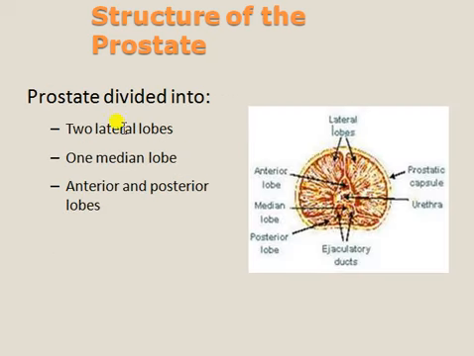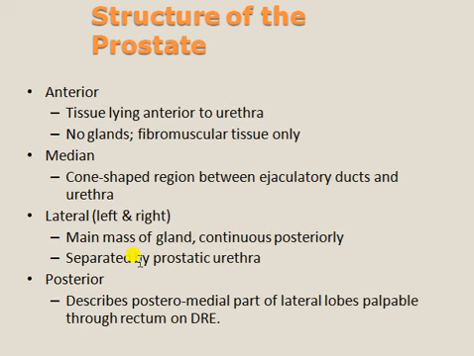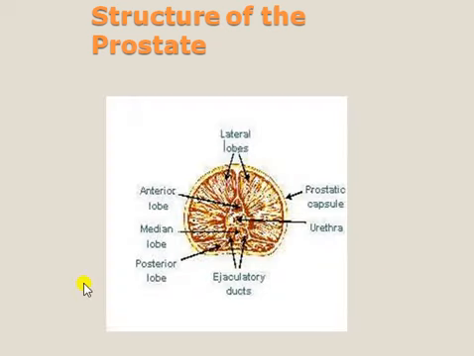Structure of the prostate: the prostate is divided into two lateral lobes, one median lobe, and anterior and posterior lobes, so four lobes are present. The anterior lobe is tissue lying anterior to the urethra.